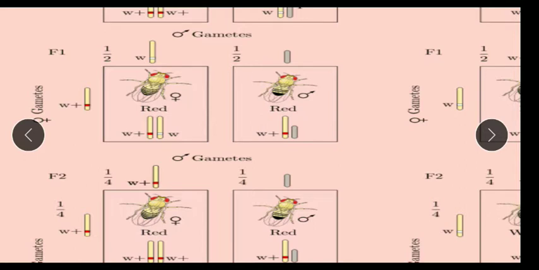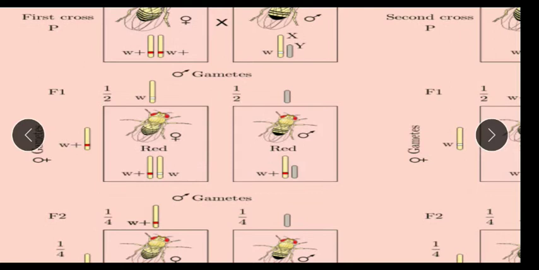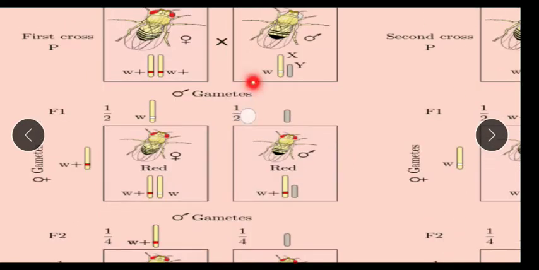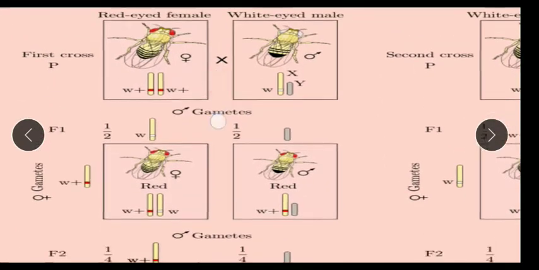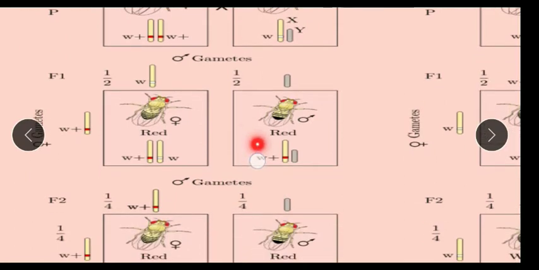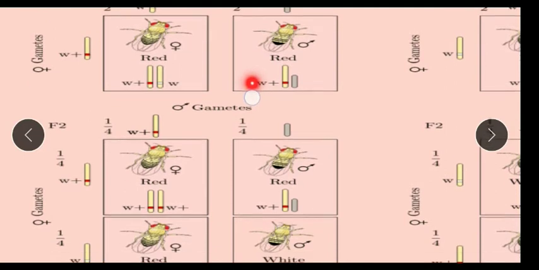In the F1 generation, all the progenies, irrespective of the sex, got affected, because the female has two X chromosomes, that means two dominant genes, and she can donate one gene to each progeny. In this way, all the F1s get red eyes. All the F1s are red-eyed flies.